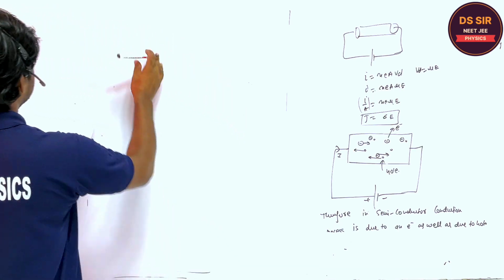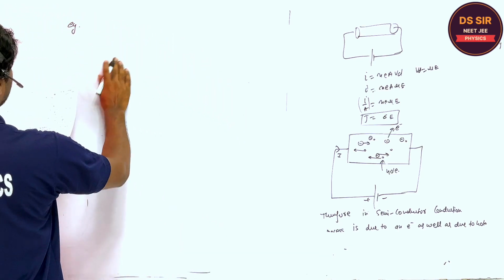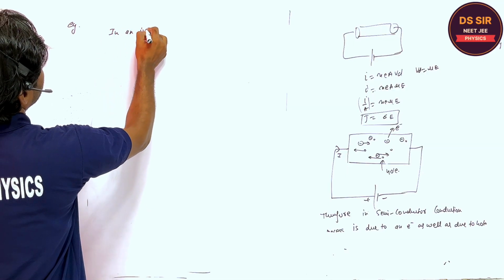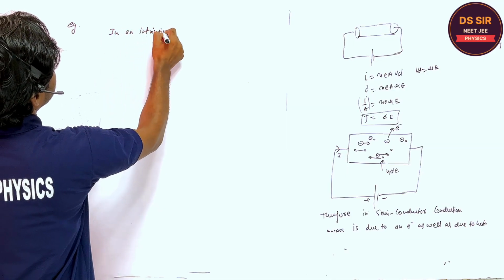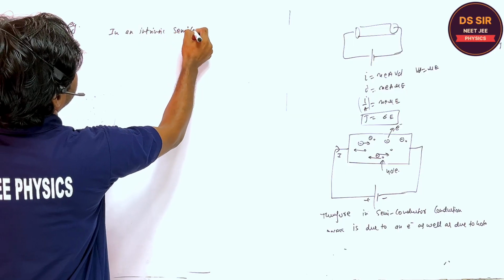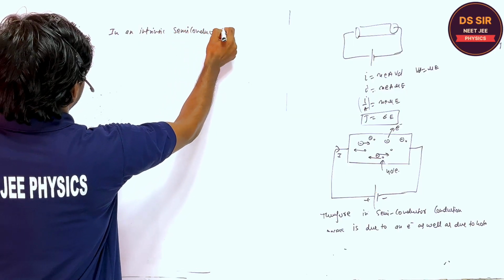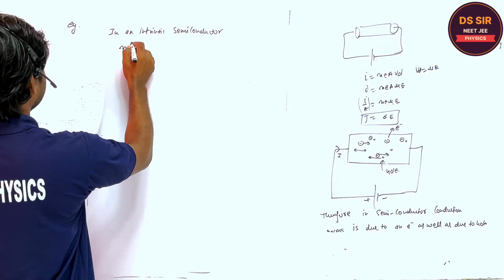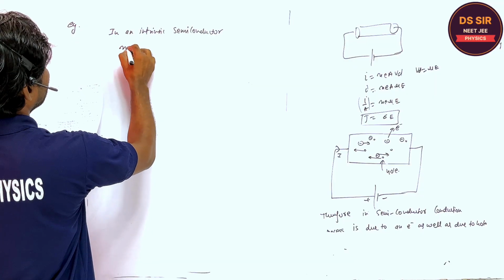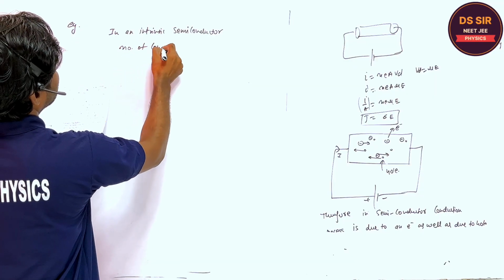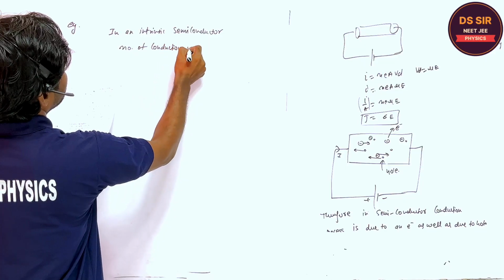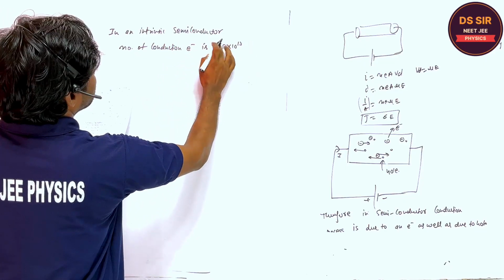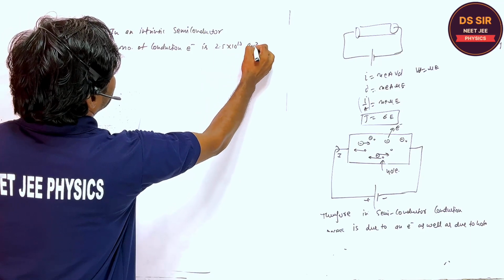Yes. For example, in an intrinsic semiconductor, the number of free electrons, the number of conduction electrons, is 2.5 into 10 to the power 13 per centimeter cube.